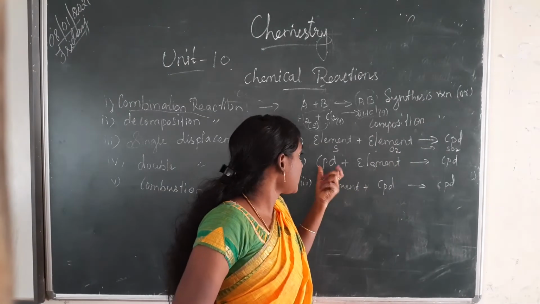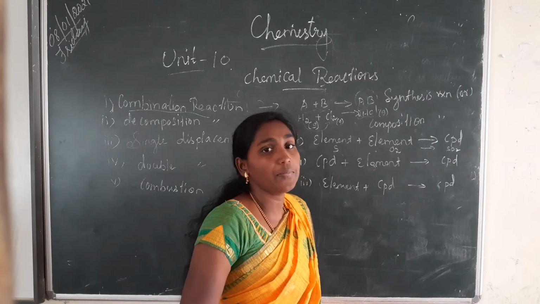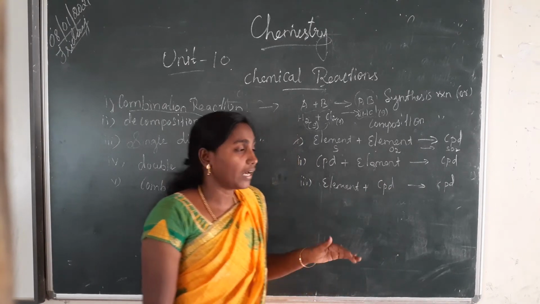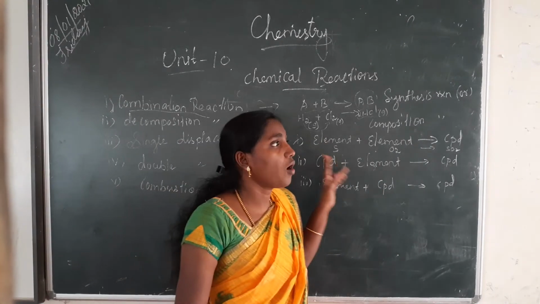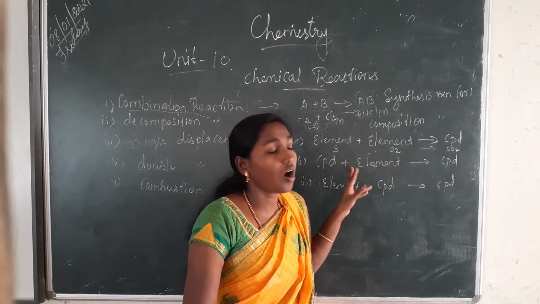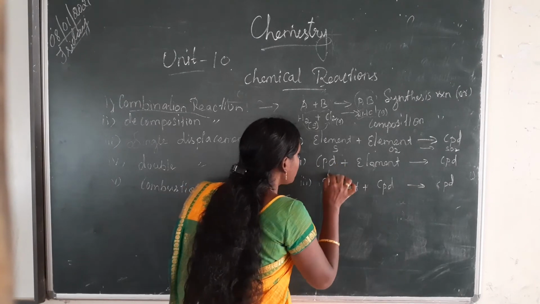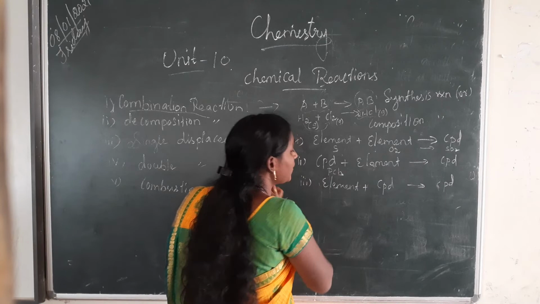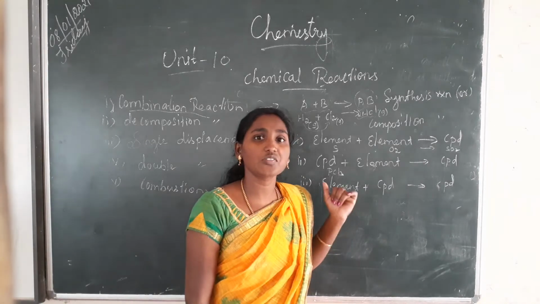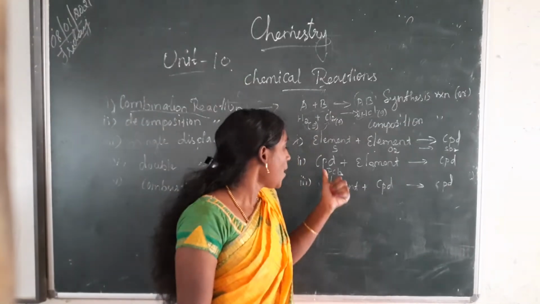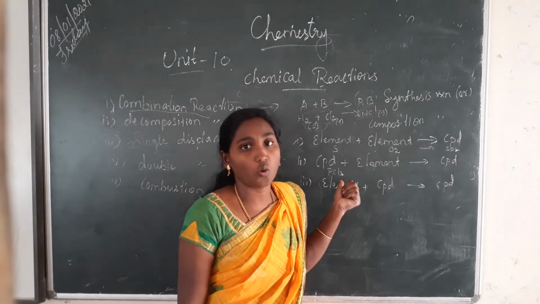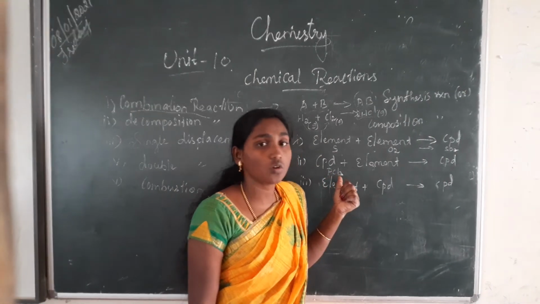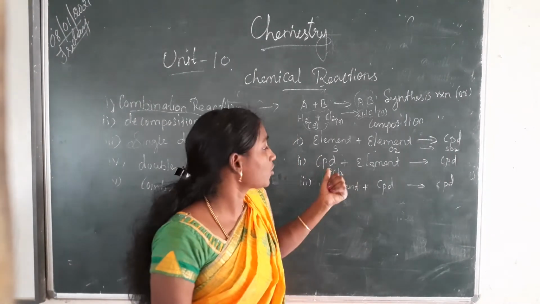Then next, compound plus element gives compound. Here one compound we need to write. So one compound, PCl3. PCl3 means what? Can you say this name? Phosphorus trichloride.